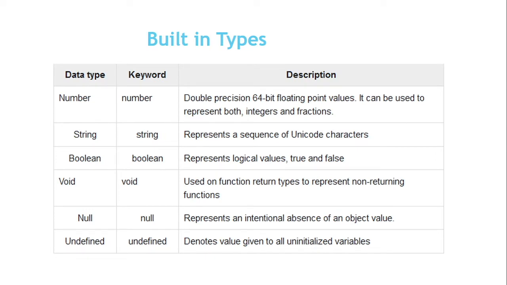The first data type in the built-in types is number. For that we need to add the keyword number, and then it will store all the numbers, whether decimals or integers. We have to define the type number for that variable or element.